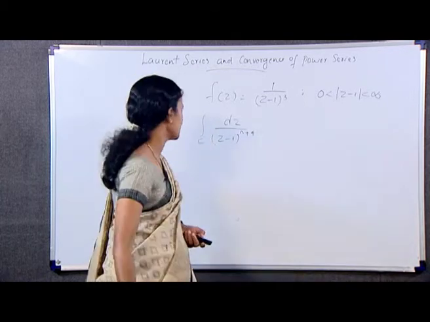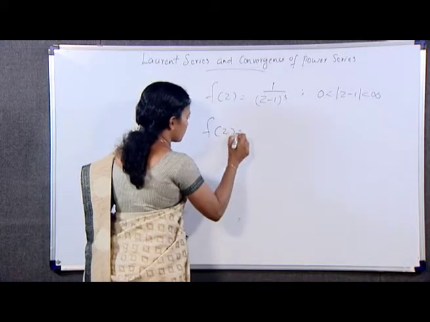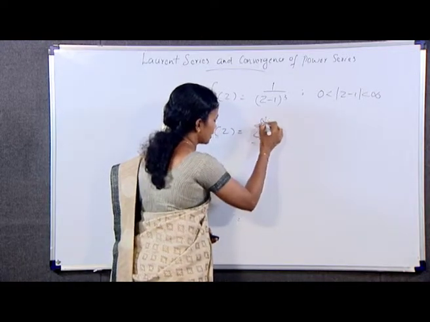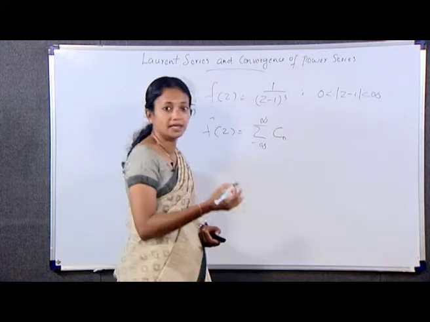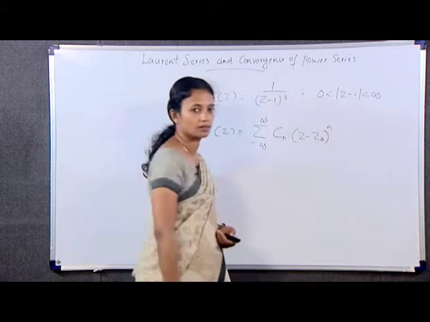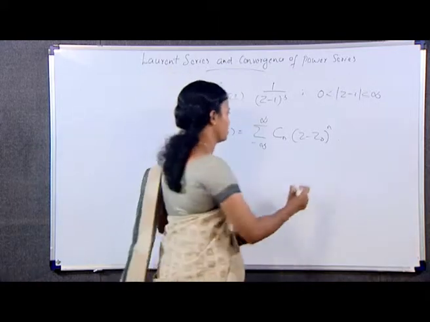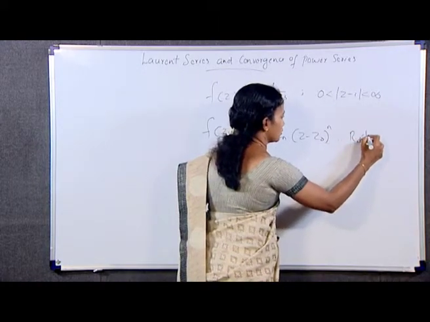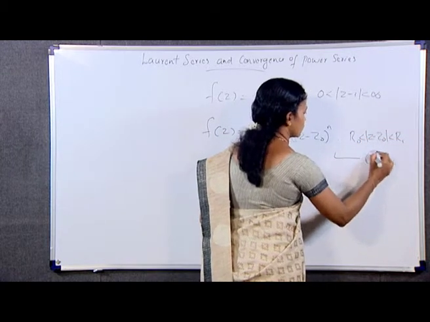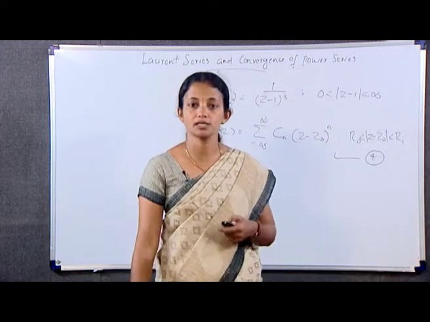That is, f(z) = sigma from minus infinity to infinity of Cn (z - z0)^n, which is the form of a Laurent series, where r0 < |z - z0| < r1, equation number 4, where here z0 = 1.